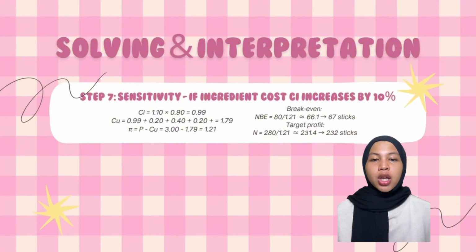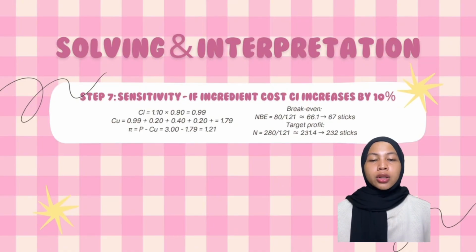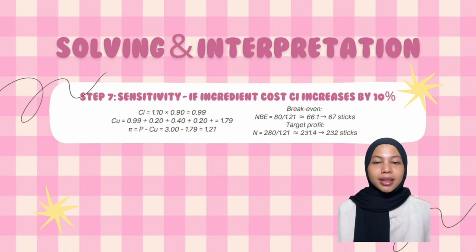Next we calculate the new total unit cost. CU equals 0.99 plus 0.20 plus 0.40 plus 0.20, which equals RM 1.79. So the total cost to produce one stick becomes RM 1.79 after the increase.